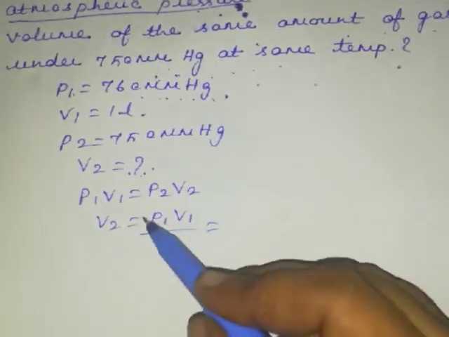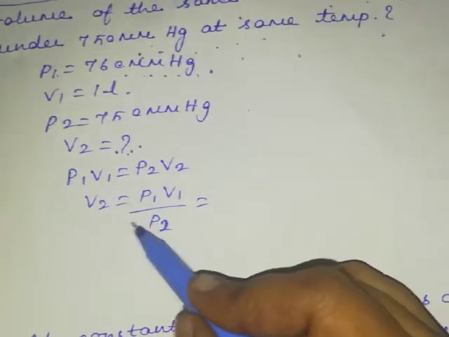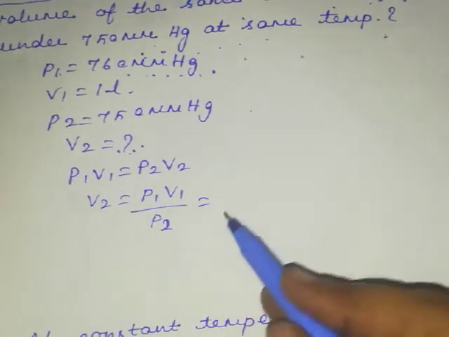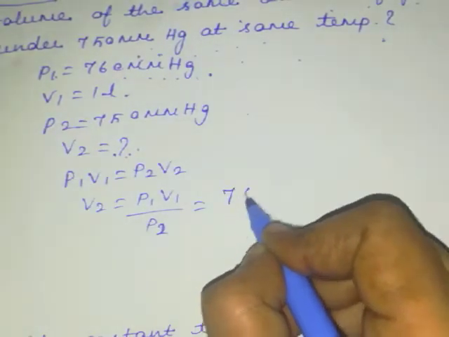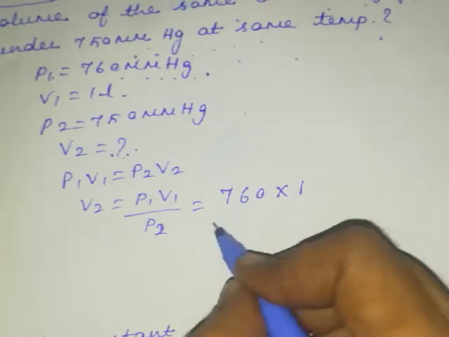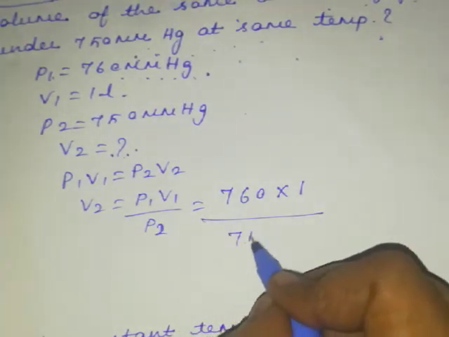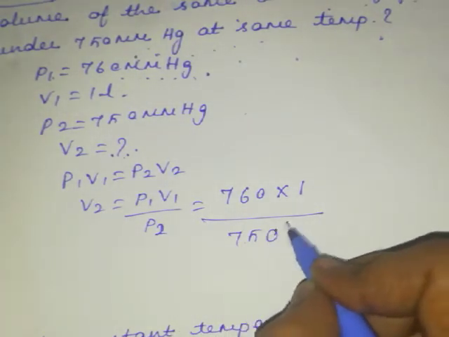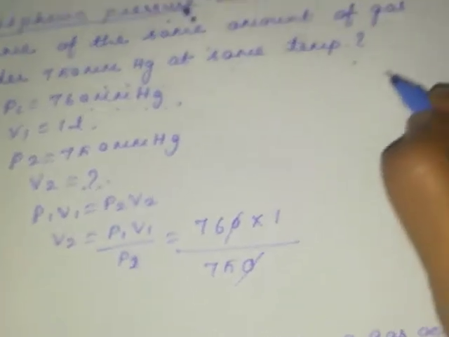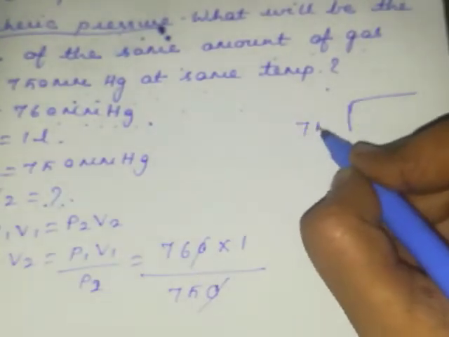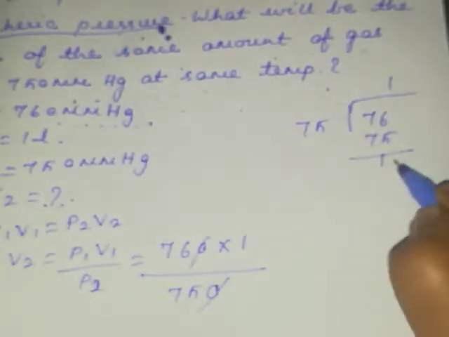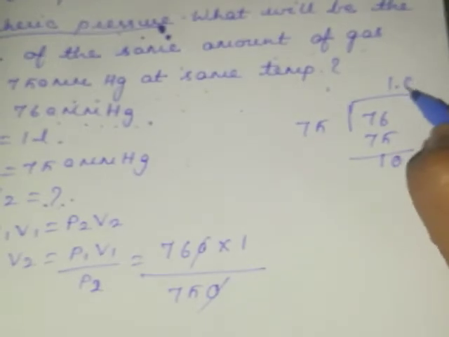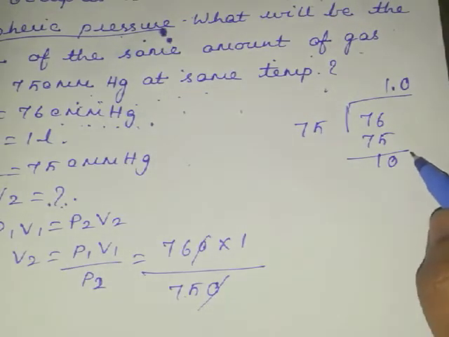So now P1 V1 equal to P2 V2. So V2 value equal to, I am going to calculate V2, P1 V1 divided by P2. So your P1 value is going to be 760 and V1 value is 1, divided by P2 value 750. So now cancel this. So when you divide this one, that is 75, 76, that is 175, then 1, 0, because it is not divided, so write it as 0. Now one more 0 you add it.